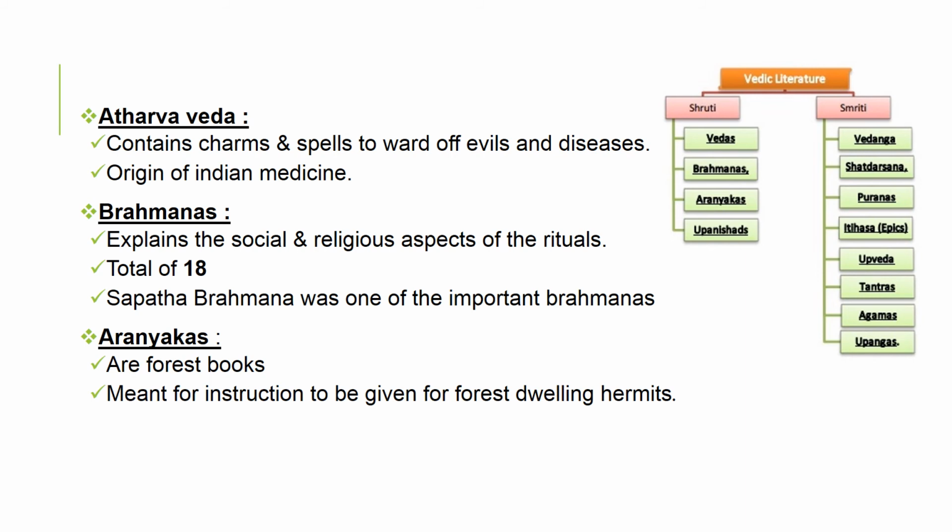The next one is Brahmanas. This explains the social and religious aspects of the rituals. There are a total of 18 Brahmanas. Satapatha Brahmana was one of the important Brahmanas among those 18. Next one is Aranyakas. Aranyakas are the forest books. This is meant for the instruction to be given to forest-dwelling hermits.